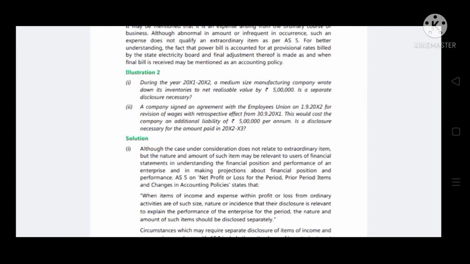Illustration 2, first subdivision. During the year 2011 to 2012, a medium-sized manufacturing company wrote down its inventories to net realizable value by 5 lakhs. There is a separate disclosure necessary. Let's see.